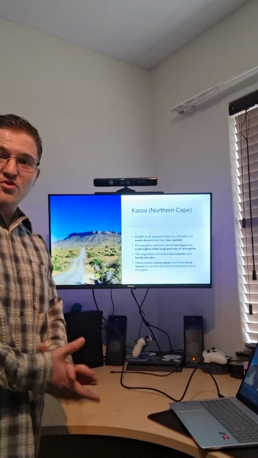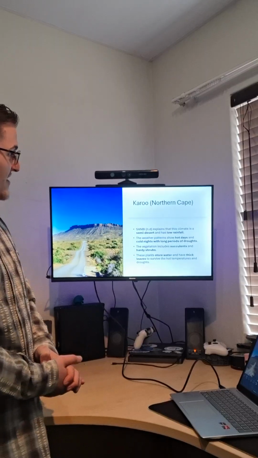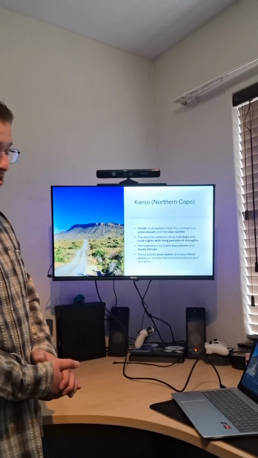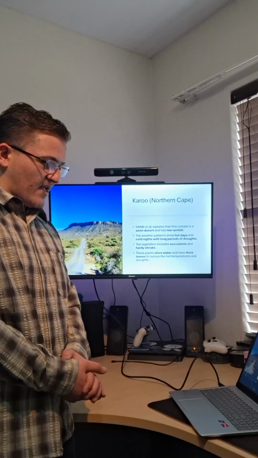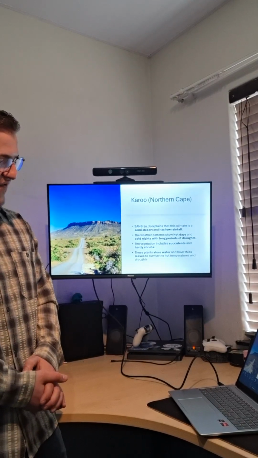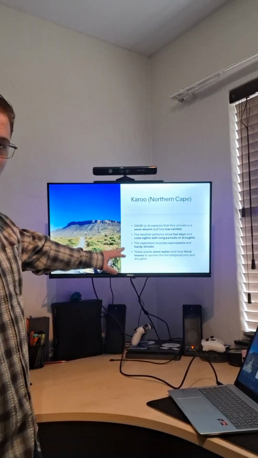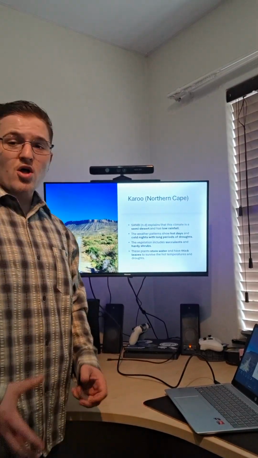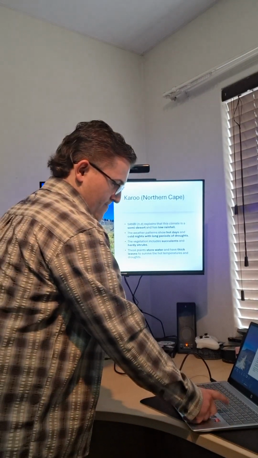Our next one is the Karoo, which can be found in the Northern Cape. This climate is a semi-desert and has low rainfall. The weather patterns show hot days and cold nights with long periods of droughts. The vegetation includes succulents and hardy shrubs, as you can see here on the sides. These plants store water and have thick leaves to survive the hot temperatures and droughts.